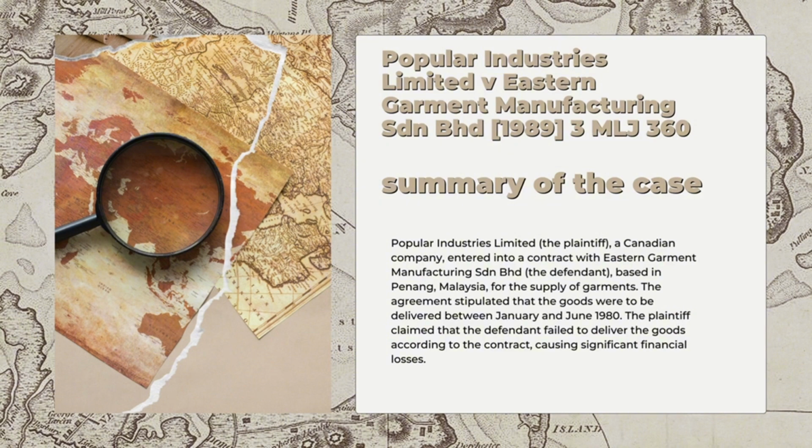Okay, this is my turn to present the summary of the case of Popular Industries Limited and Eastern Garment Manufacturing Sdn Bhd 1989 3 MLJ 360. Okay, the summary of the case is Popular Industries Limited, or we can call it the plaintiff, a Canadian company entered into a contract with Eastern Garment Manufacturing Sdn Bhd, which is the defendant, based in Penang, Malaysia, for the supply of garment. The agreement stipulated that the goods were to be delivered between January and June 1980. The plaintiff claimed that the defendant failed to deliver the goods according to the contract, causing significant financial losses.